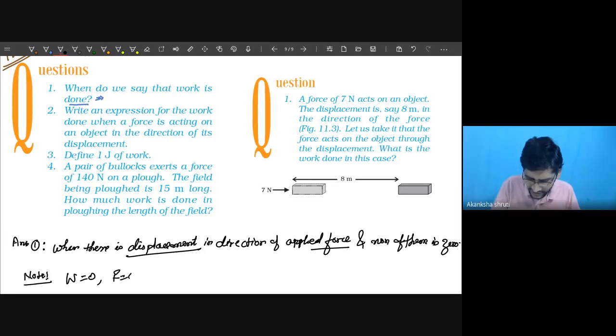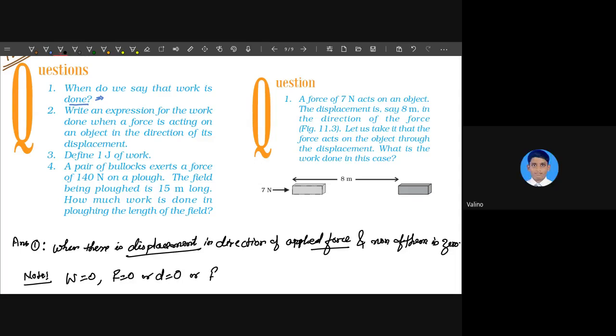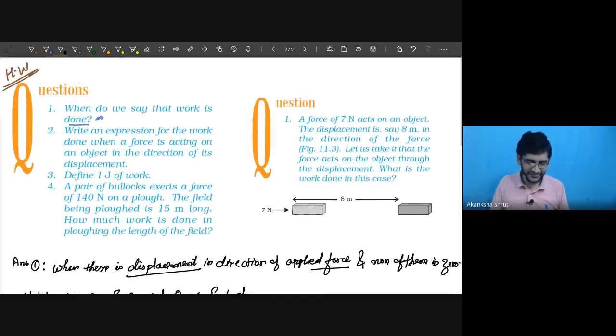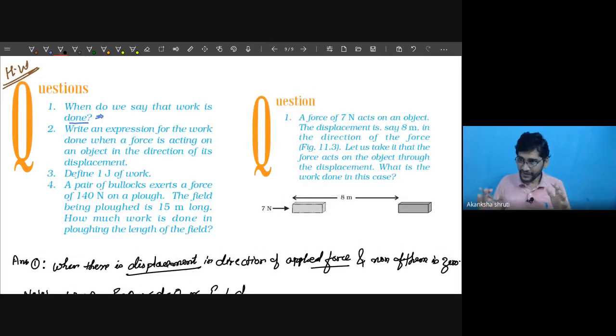When F is zero, or D is zero, or when F is perpendicular to D. These are the only three situations. So you have to write only this one line answer, that is enough. Understand the concept; after understanding the concept, writing the answer is very simple. You may write in your own language, you will get the full mark.